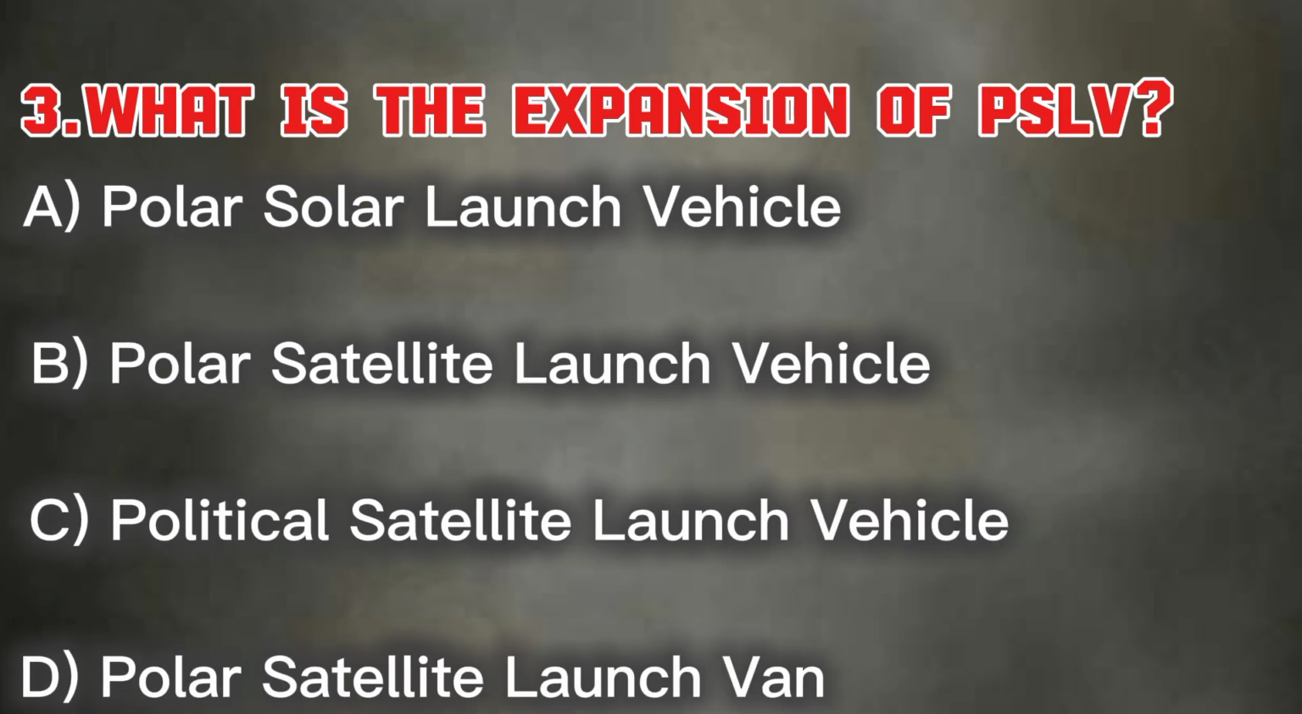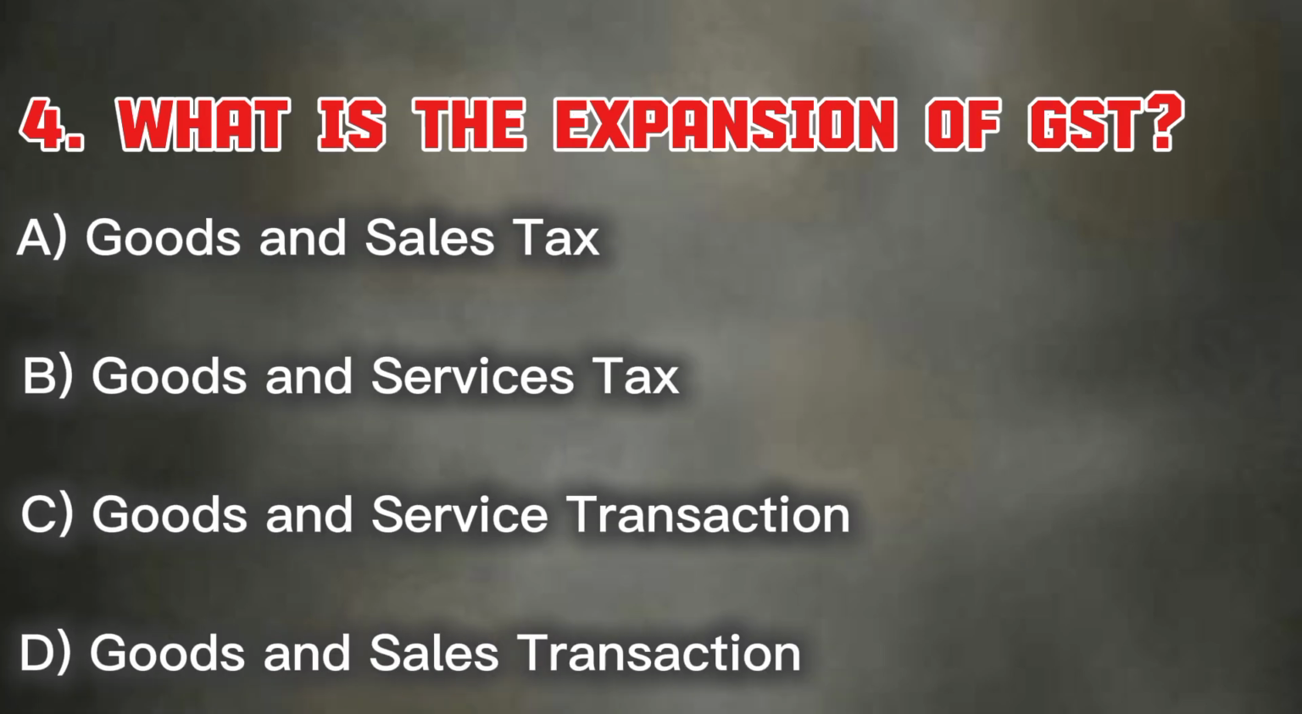The third question is what is the expansion of PSLV? Option A Polar Solar Launch Vehicle. Option B Polar Satellite Launch Vehicle. Option C Political Satellite Launch Vehicle. Option D Polar Satellite Launch Van. And the answer is option B Polar Satellite Launch Vehicle.